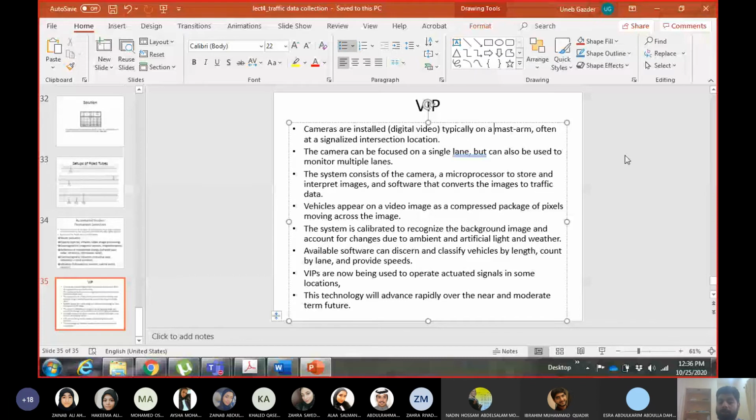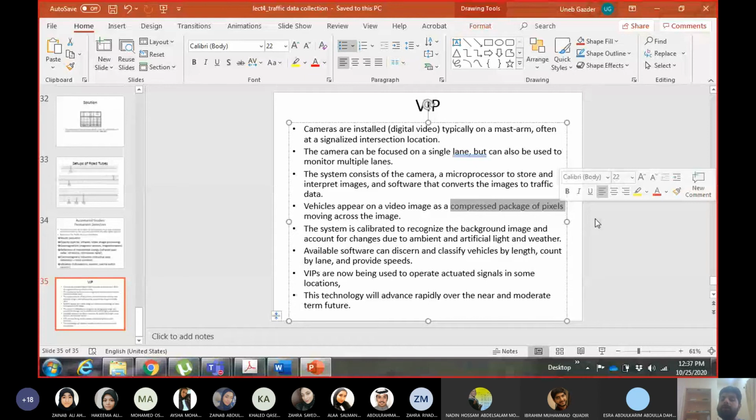How does an image processing software work? The image processing software detects the vehicle as a compressed package of pixels in the video or in the image. Okay, so whenever you see you have the road, and on that road you see a compressed package of pixels on top of the road or moving across the road, and that is detected as a vehicle.